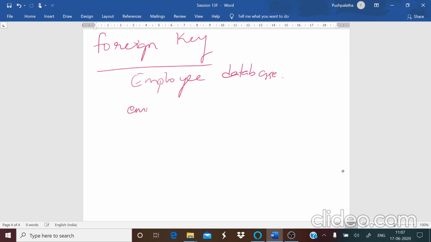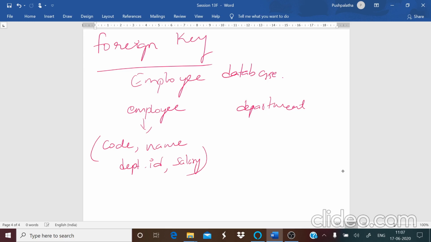One is your employee table and the other is your department table. This is a vast organization. So under your employees, you have the employee code, the name of the employee, the department ID of the employee, and the salary of the employee. These are the different column names, field names that you have.